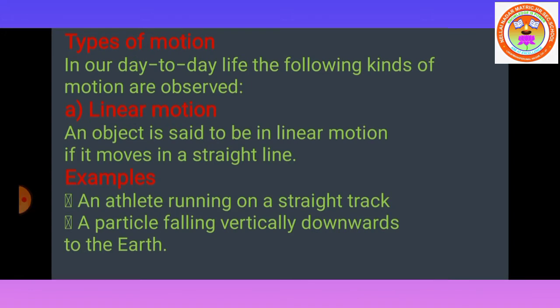Next, types of motion. In our day-to-day life, the following kinds of motions are observed. First one, linear motion. What is meant by linear motion? An object is said to be in linear motion if it moves in a straight line.